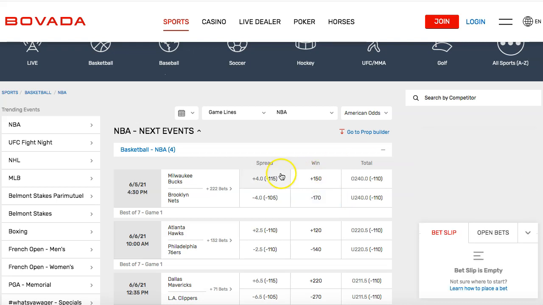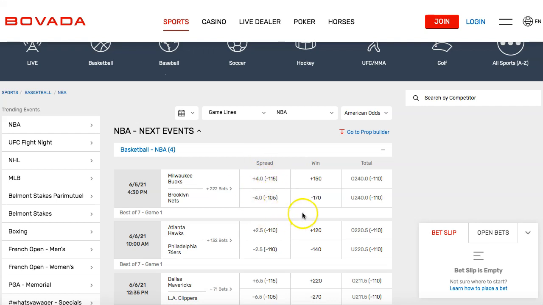So now, what if you want to play the spread? So with the spread, the spread has the Nets as a -4. That means that they have to win by at least 5 points. If they win by 4, you're going to just break even and get your money back, okay? So the Nets have to win by at least 5. And that also means that the Bucks can lose, but as long as they don't lose by more than 4 points, you're okay. You'll still win this bet. Does that make sense? So you can take the Bucks right here, and let's say they lose by 2 points. It's 110, 108. You would still win the bet. So you could play the spread.